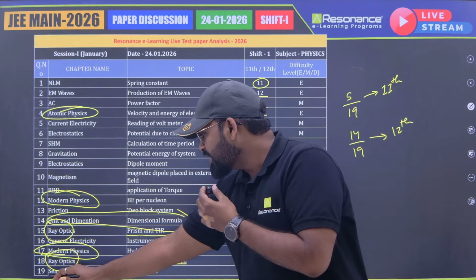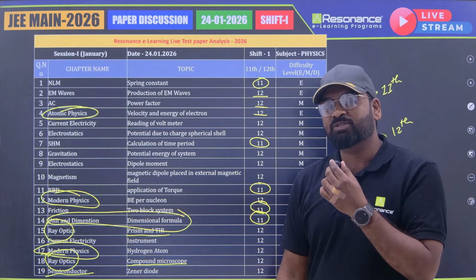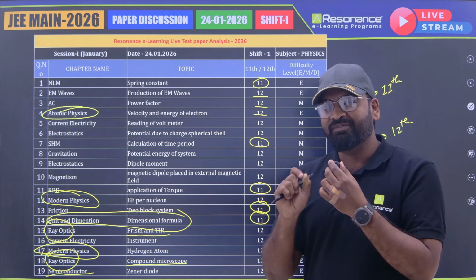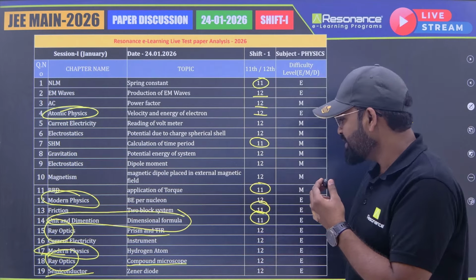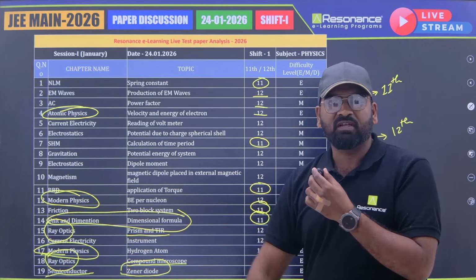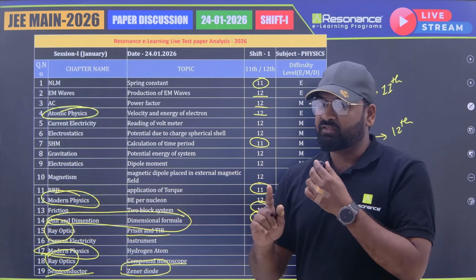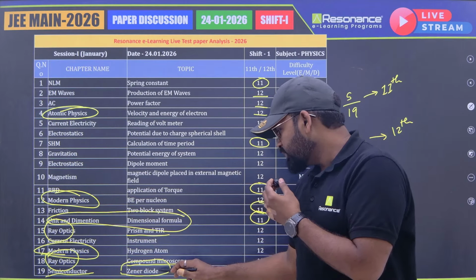And we said this thing last time, that the semiconductor question is going to stick with every shift, and it looks like it's being true, like a prophecy here. We got a Zener diode. This is a little bummer because we were expecting a logic gate, but Zener diode is also one of the last topics of the semiconductor as well. So we got Zener diode here.